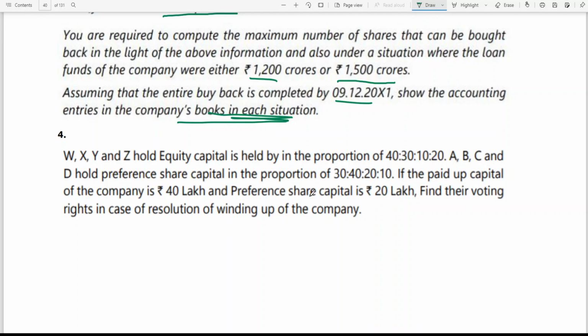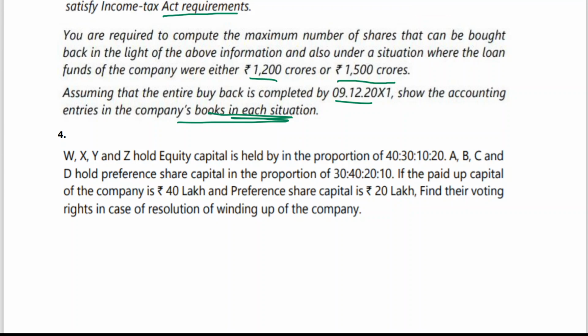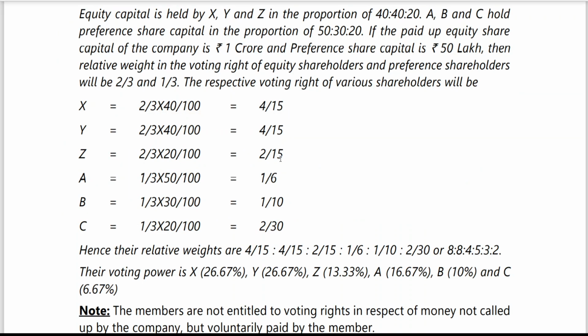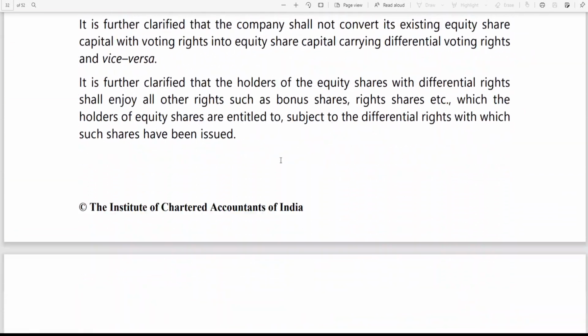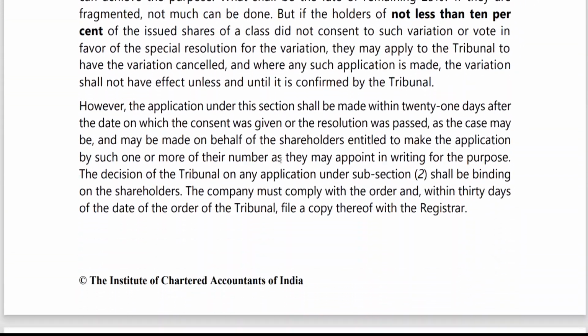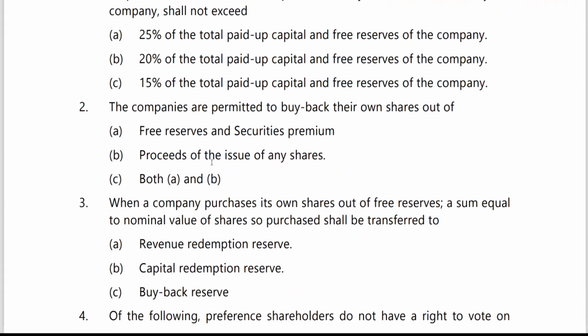40 lakhs and 20 lakhs means 2 times, no, 2 is to 1 again. The same approach you should go with, the way we have done. It is there as the last problem in the practice manual, practice questions.